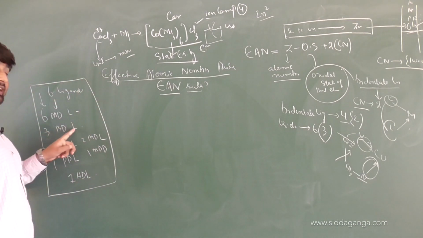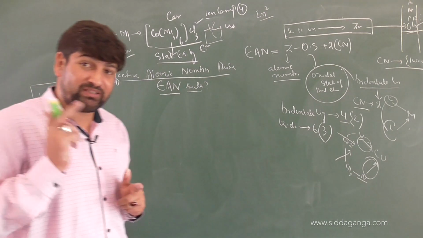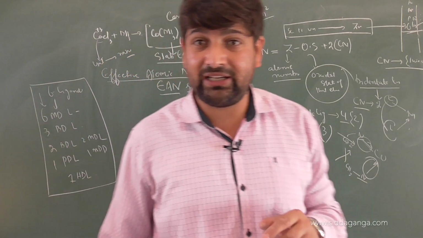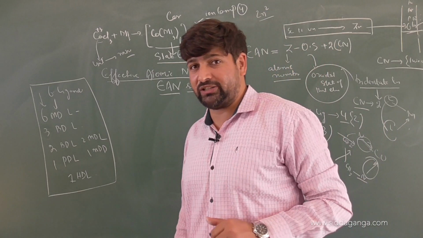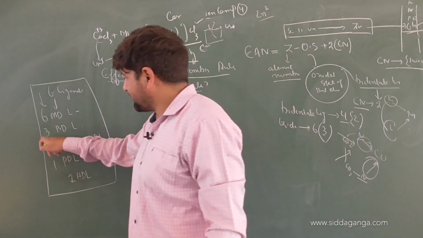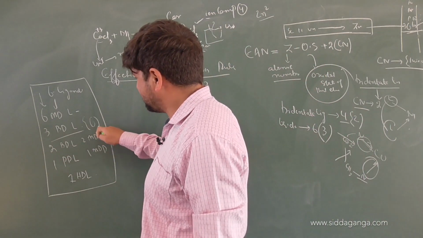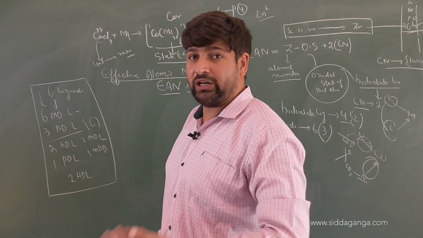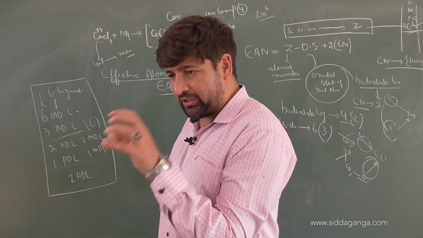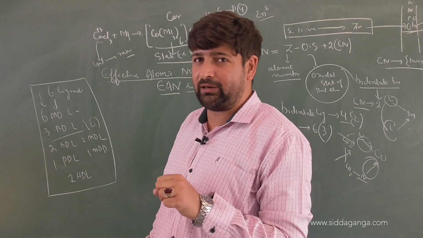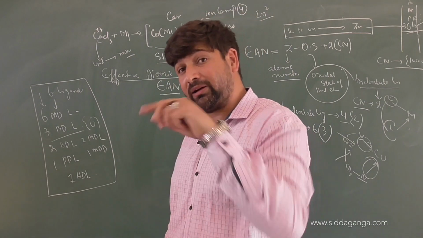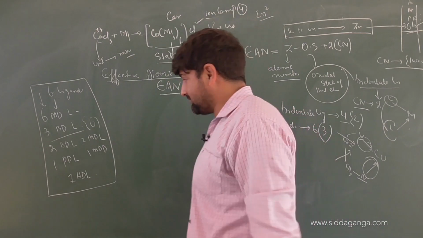If it is 3 bidentate ligands, again the coordination number will be 6, because each bidentate ligand is donating electrons from how many places? 2 places. So 3 will be able to donate from how many places? 6. So what does it mean to donate electrons? That means those particular atoms are directly linked to the central atom. That is called the coordination number, and that will determine the shape. Those will be non-ionizable for us.